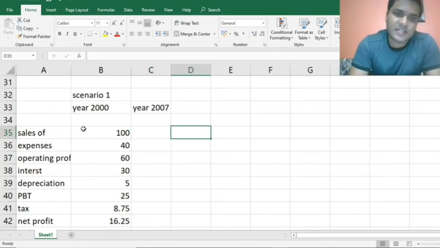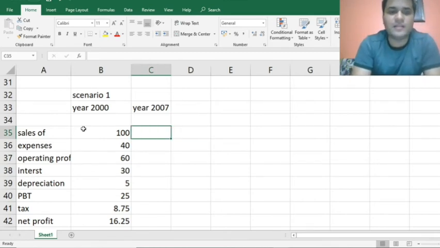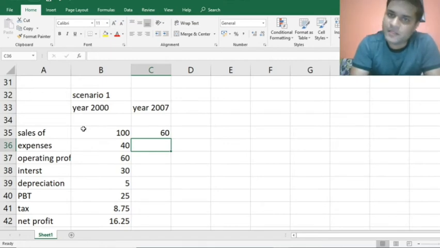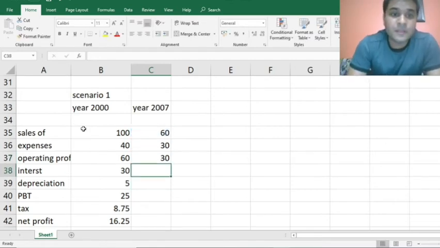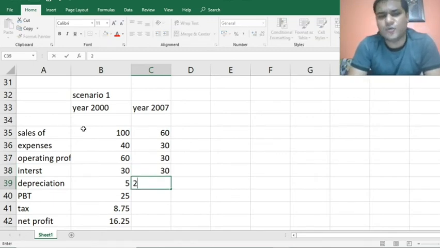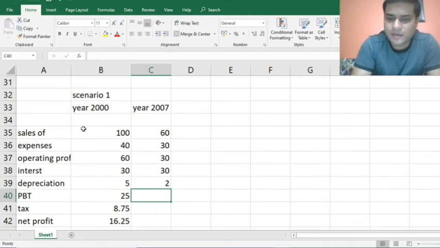So what happens is, if the sales decrease, I'm just taking a scenario of 2007 where the demand for products went low because the purchasing power of customers shrank because there was no liquidity in the market. Suppose the sales of this company came down by 30% or 40%, say to 60 rupees. Fixed cost would remain the same. It might lay off some employees, so the expenses would go down to say 30 rupees. Fair enough. What is the operating profit? 30 rupees here. Now I'll have to pay. I have those loans that I've been carrying forward, so I have to pay interest on those loans. That interest will remain the same. Depreciation I charge say 2 rupees here.